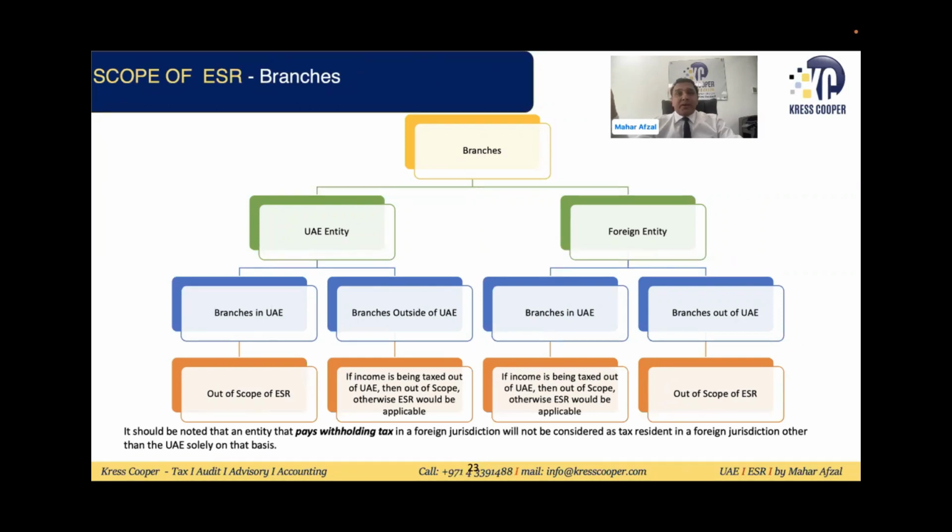So if the foreign entity has branches, it might be that the foreign entity has branches outside the UAE. If the foreign entity has branches outside the UAE, it will be out of the scope of the UAE ESR law. If the foreign entity has branches within the UAE, then we need to check whether these branches are subject to tax outside the UAE or not. If these are already subject to tax outside the UAE, then it will be out of the scope. Otherwise, it will be subject to ESR.